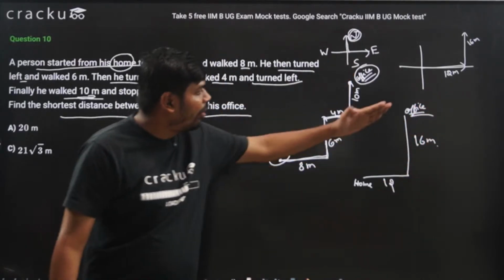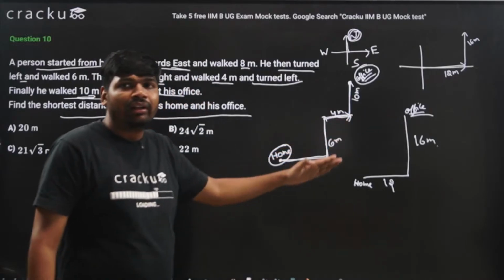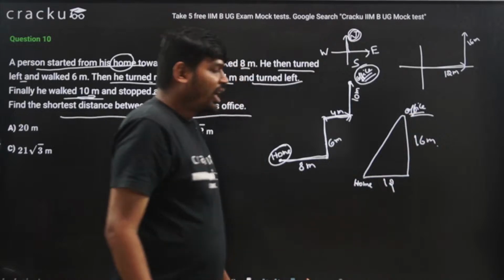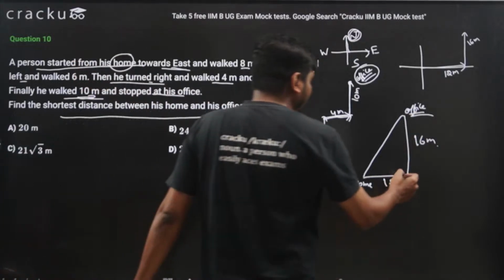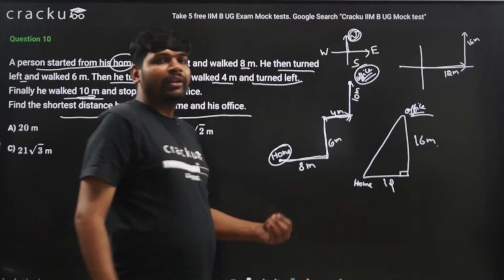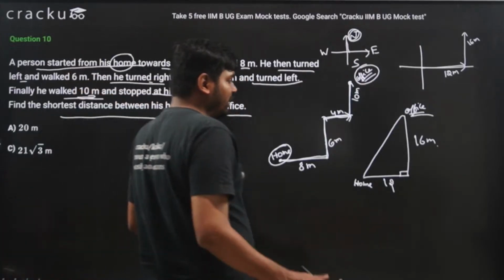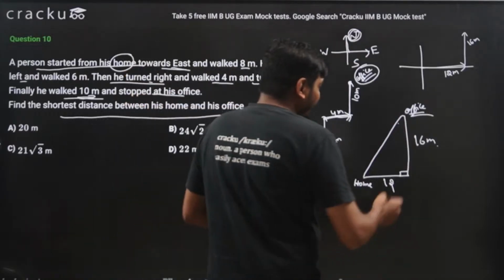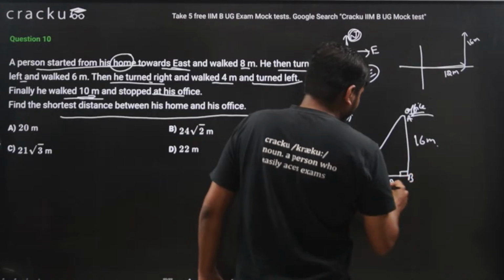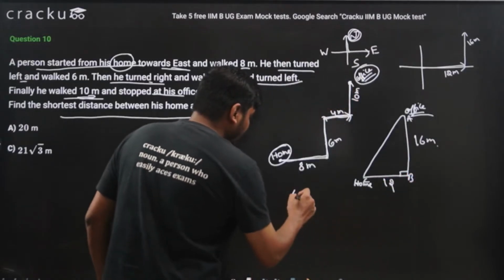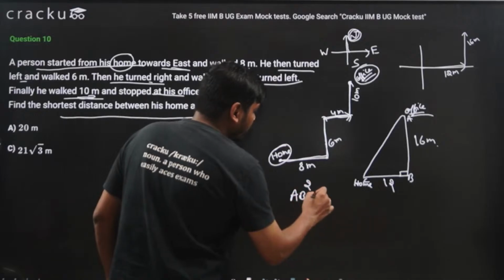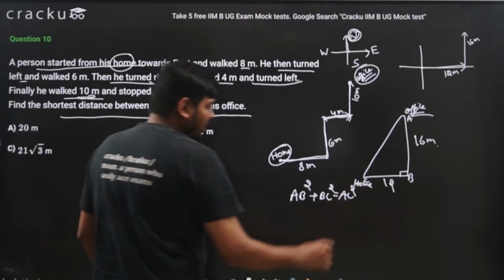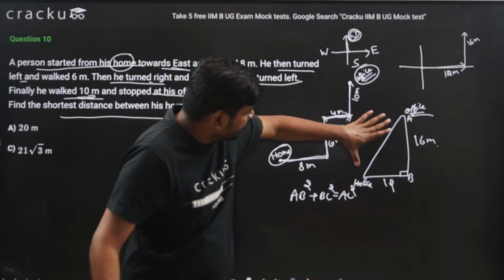Now the distance between office and home will be the length of this hypotenuse. So you need to find this length. How do I find the length? I know that this is a right angle triangle, so I will apply the Pythagoras theorem. If I say this is A, this is B and this is C, then AB square plus BC square should be equal to AC square, and AC square is the required shortest distance between home and office.